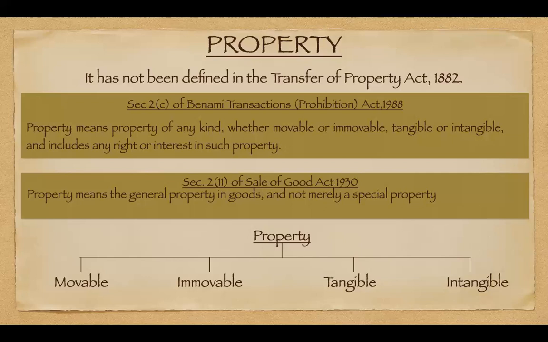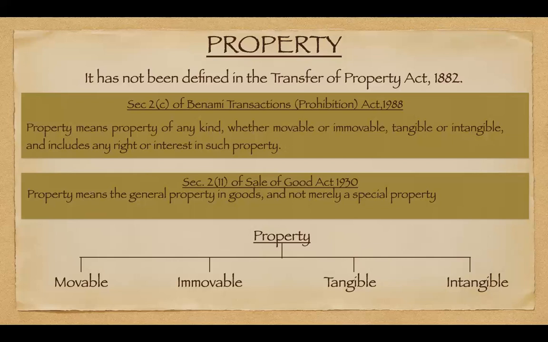Yeah, right. So right now we are not going to deal with tangible and intangible properties, because in IPR we are going to classify that. Tangible properties are all the land and everything that we can see and feel, but intangible is intellectual property, which is intangible, but that is our asset, that is our property. But when we talk about the transfer of property and the Transfer of Property Act, basically we are talking about movable property and immovable property.